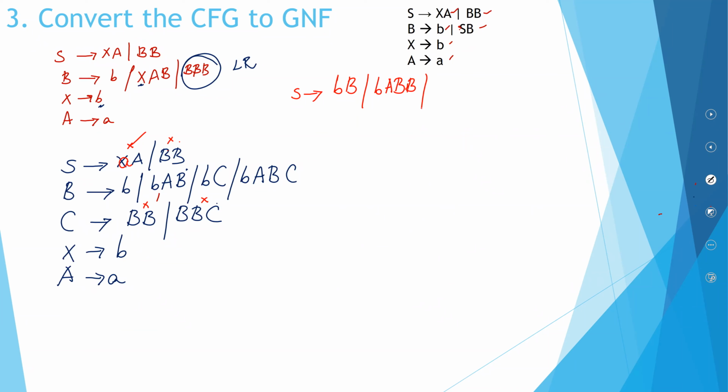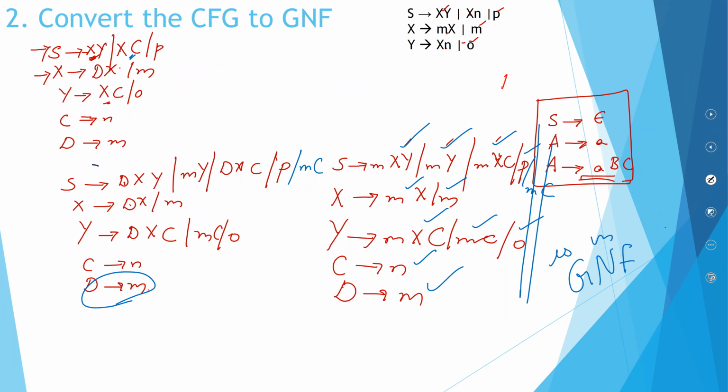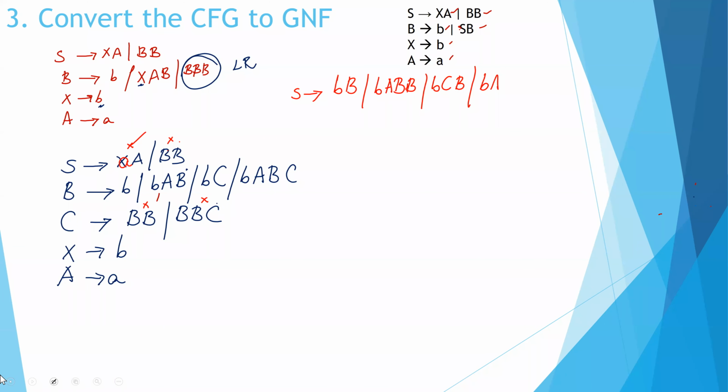Then you have BCB. Then you have BAB, BABCB.